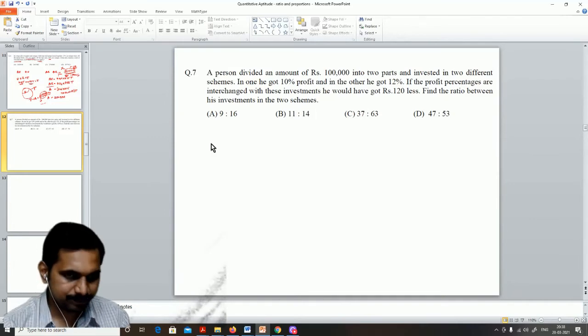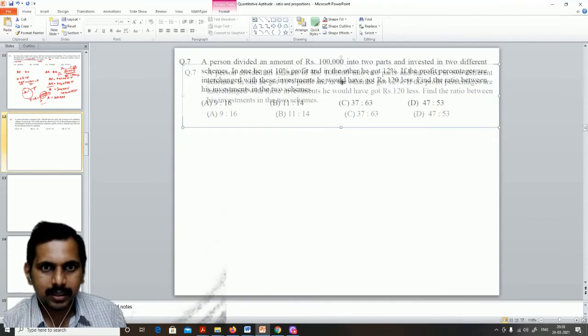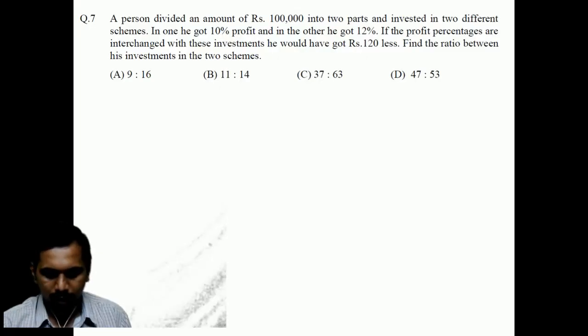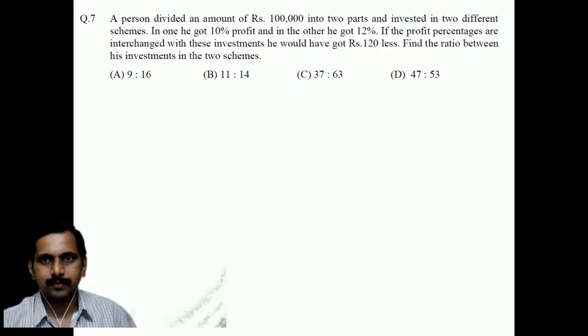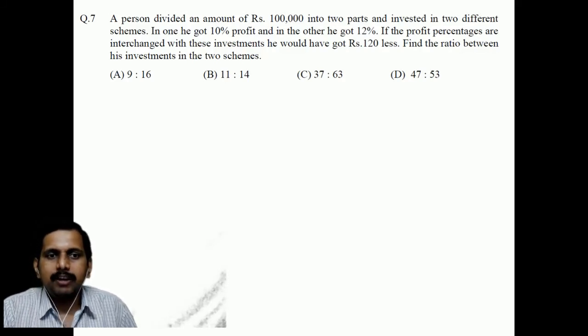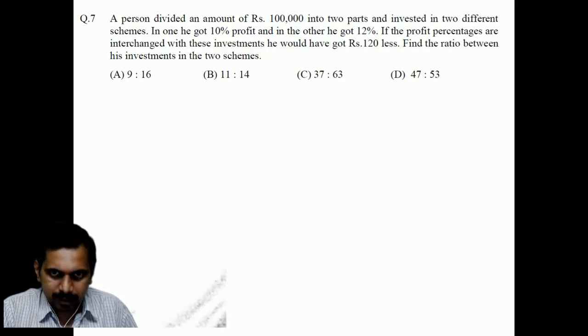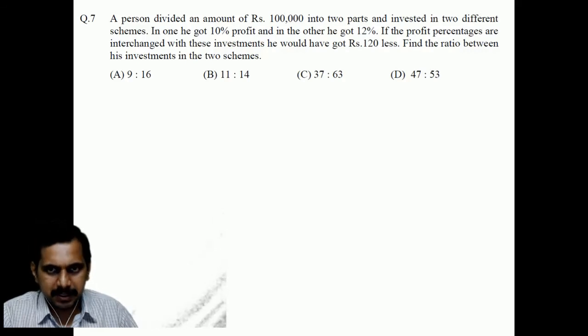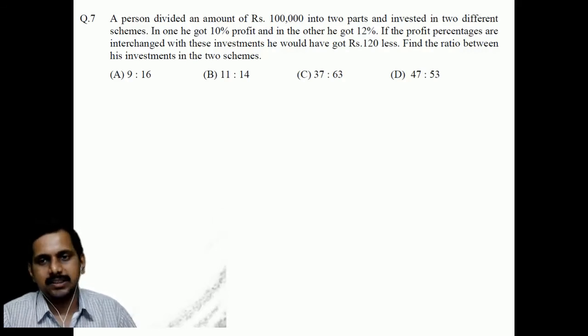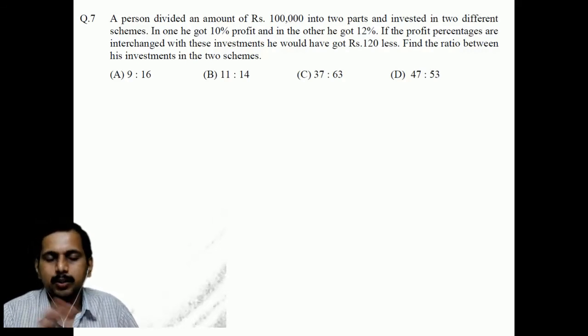Now, next one. A person divided an amount of 100,000 into two parts and invested it in two different schemes. In one he got 10% profit, in the other he got 12%. If the profit percentages were interchanged with his investments, he would have got 120 less. Find the ratio between his investments in the two schemes.